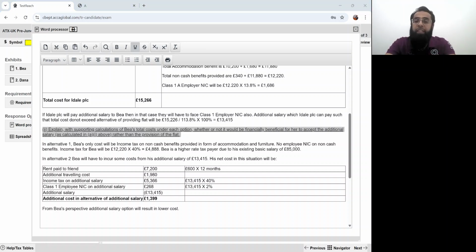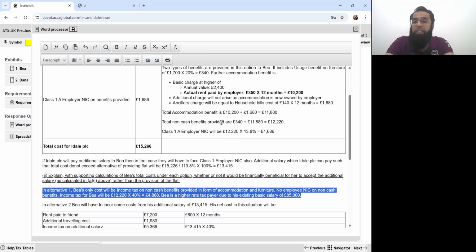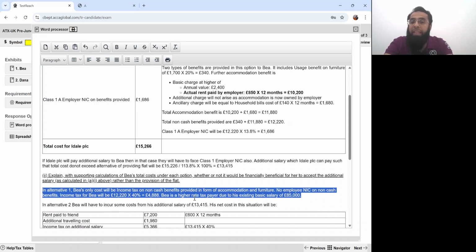So in alternative one, B was getting everything. The employer was giving you the accommodation, furniture, everything. So his only cost was the income tax which he has to pay on this benefit. This 12,220. Income tax will be on this benefit. There was no NIC. Since his existing salary was 85,000 pounds, so he was a higher rate taxpayer, we directly applied 40%.